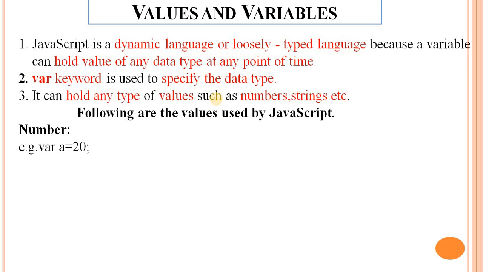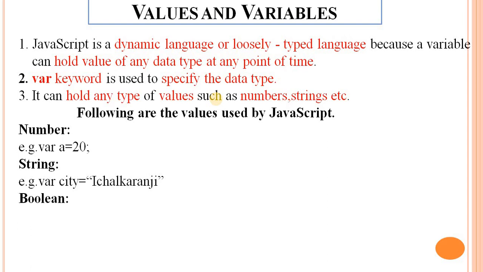Next, string. String means what? A string is a sequence of characters enclosed within single or double quotation marks. It is called a string because characters are strung together to form a text. A string can also contain numbers, but those numbers cannot be used in calculations. For example, var city is equal to Ichalkaranji.